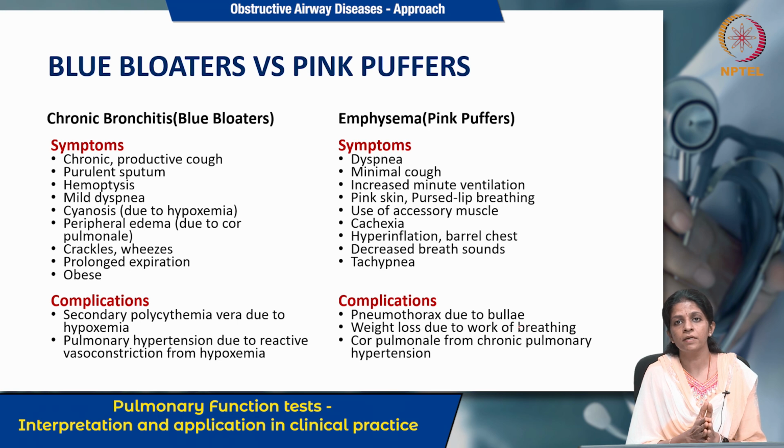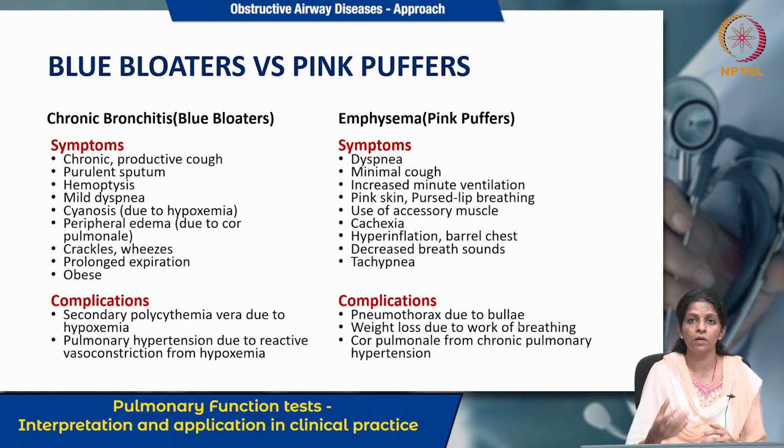COPD is related very much to the history. One of the most important things is that you have to rule out tobacco and smoking history in these patients. Usually these people go into type 2 respiratory failure, which helps us in diagnosing these diseases. As a complication, you can develop pneumothorax due to bulla formation, or rupture of these bullae can lead to pneumothorax. Weight loss occurs because of the increased workload of breathing, and then cor pulmonale secondary to chronic pulmonary hypertension.